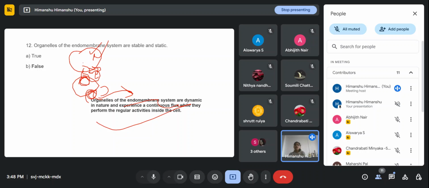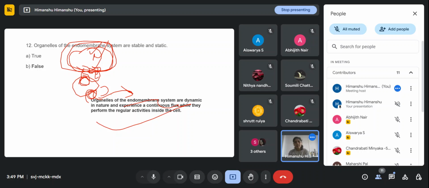But if we talk about the complete organelles, they are also not in a static condition because of the continuous flux. Even microtubules have an inherent capacity, they are always dynamic in nature. But these organelles also have to take part, right?